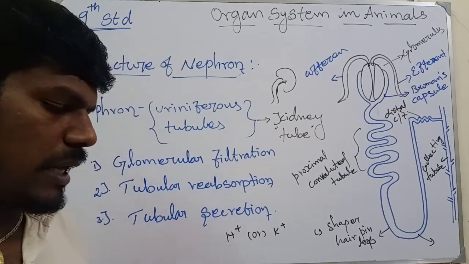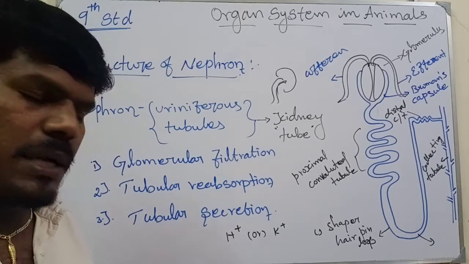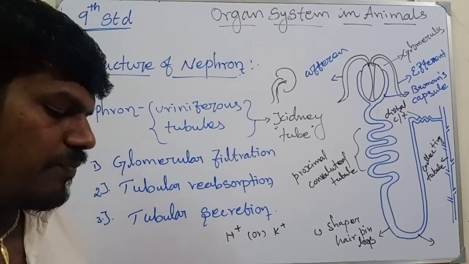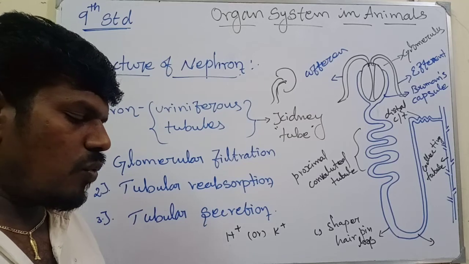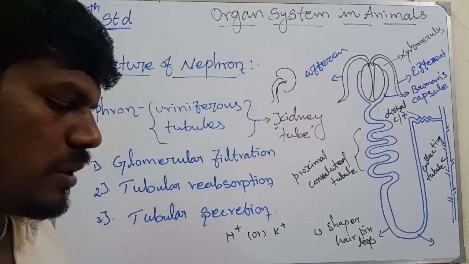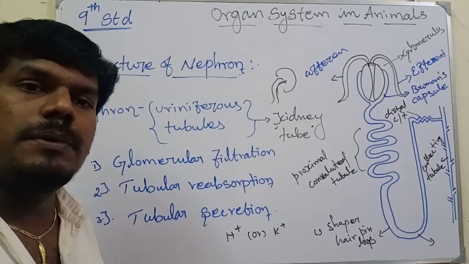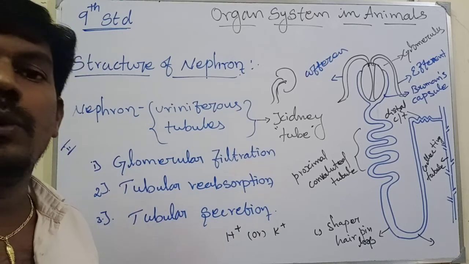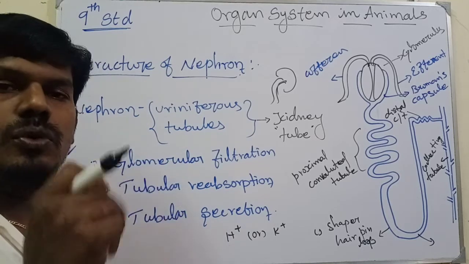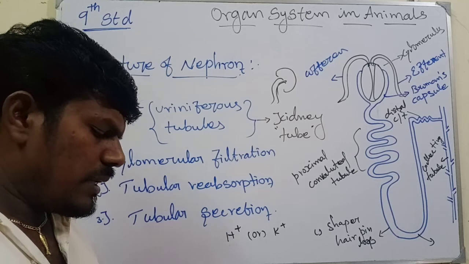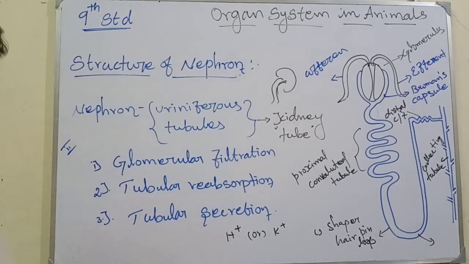This process is called micturition. A healthy person excretes 1 to 2 liters of urine per day. So how much urine does a healthy person release per day? 1 to 2 liters. And then the dialysis or artificial kidney.